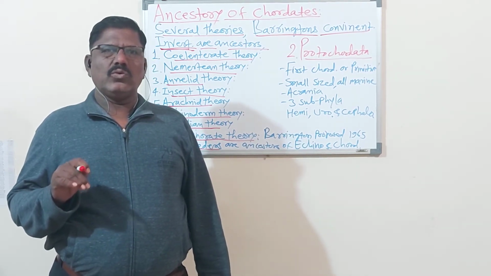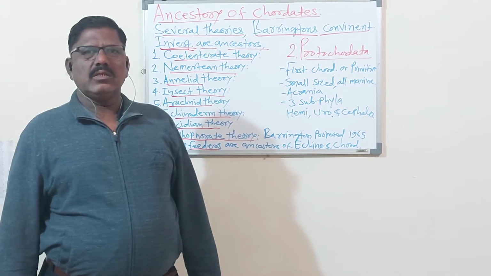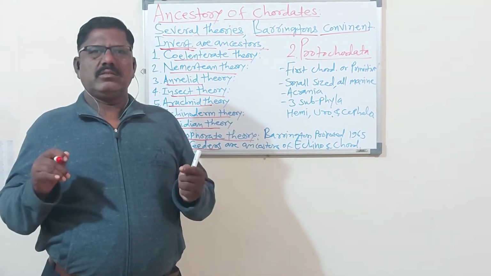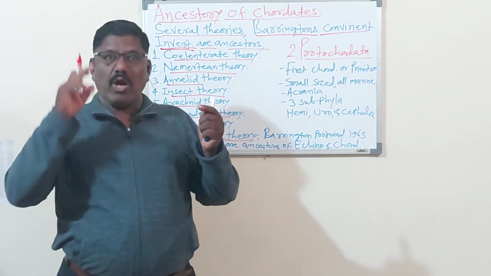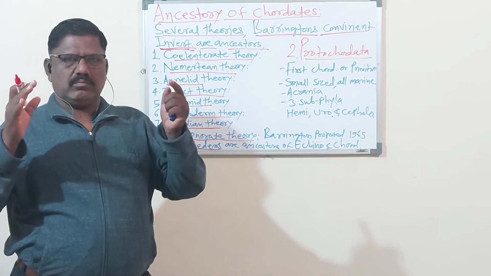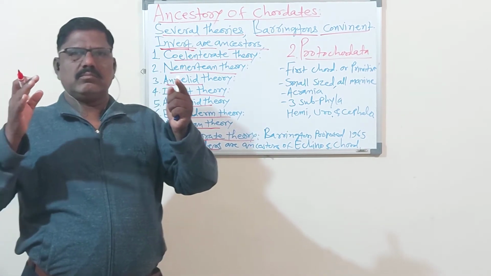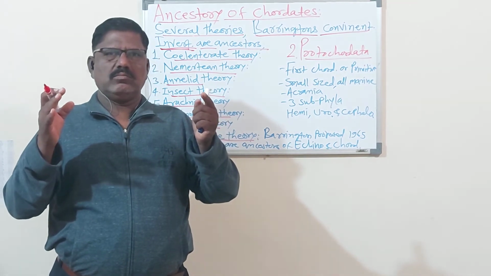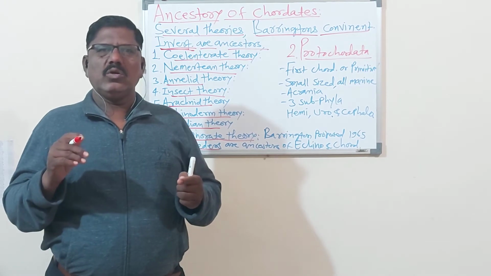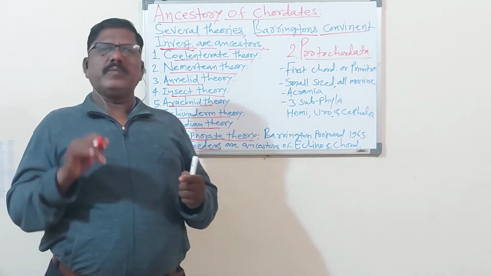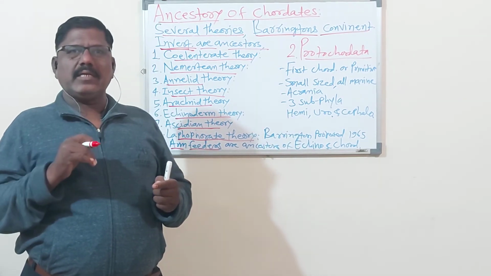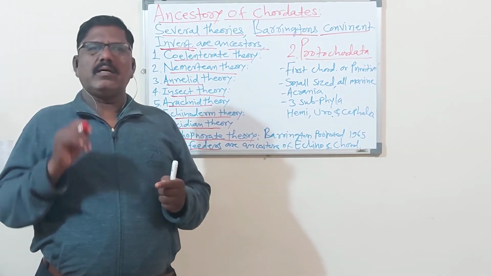So this earth is a very big, hot, revolving, ball-like structure, and it is in motion. From that revolving large ball-like structure, one piece is cut off. After that it became cold, and that became the earth.